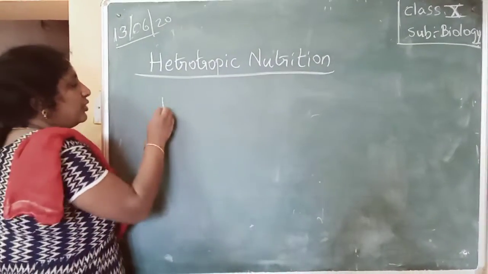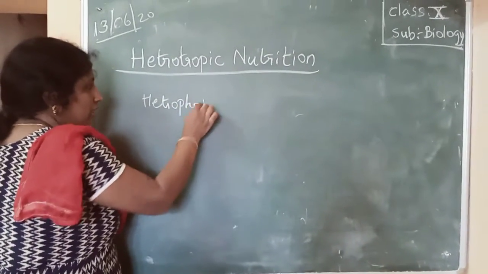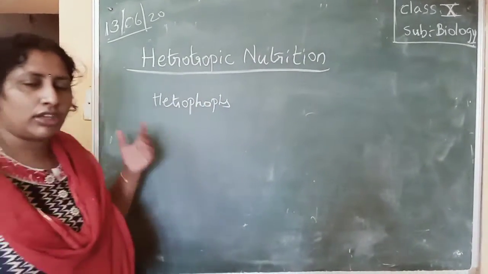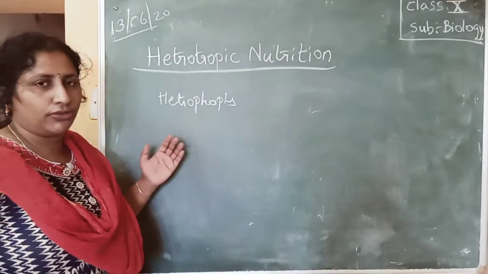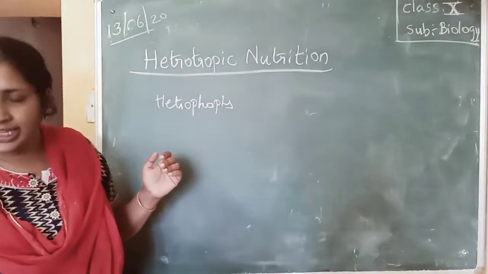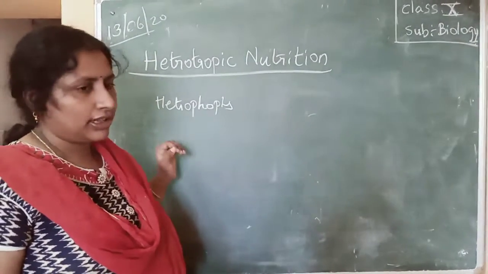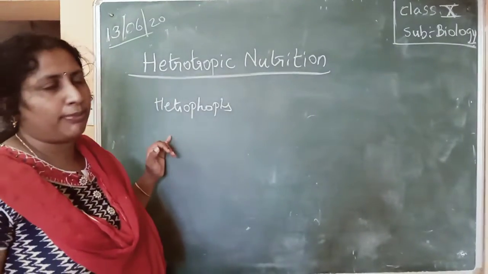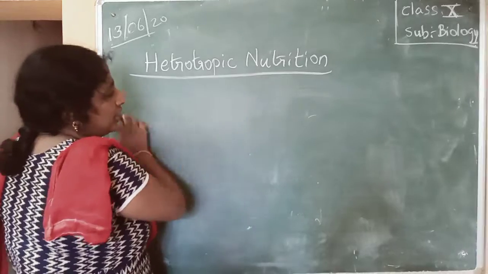So what are heterotrophs? Heterotrophs are the organisms which depend upon autotrophs directly or indirectly for food. They cannot prepare their own food. They depend directly or indirectly on the autotrophs for the food. And the type of nutrition followed by the heterotrophs is called heterotrophic nutrition.